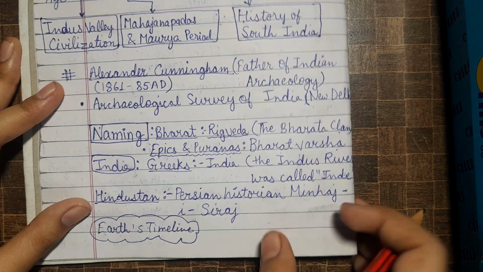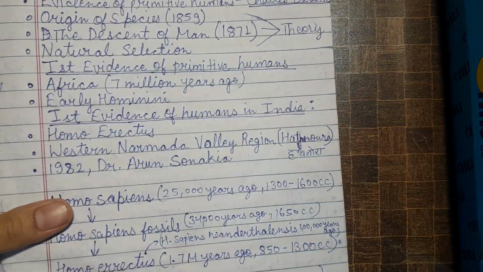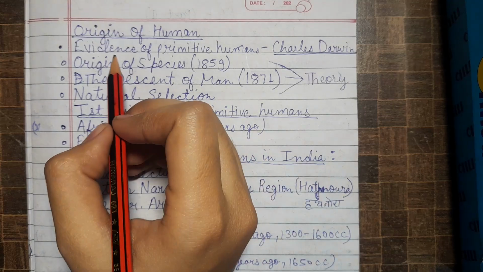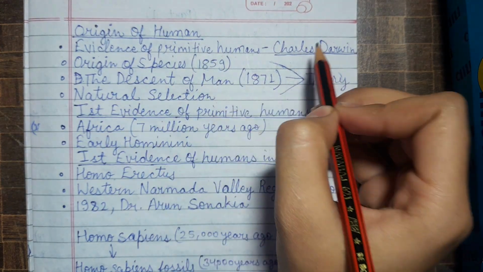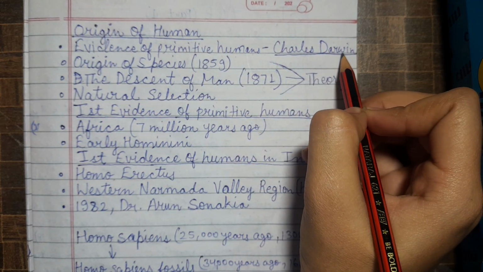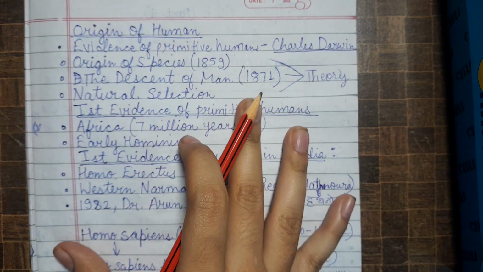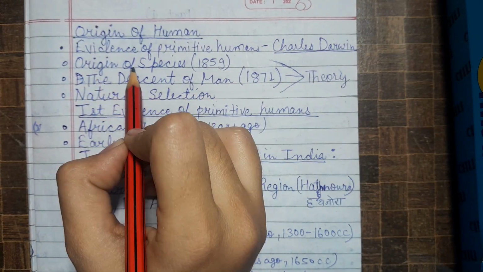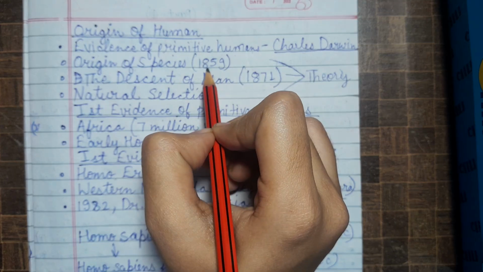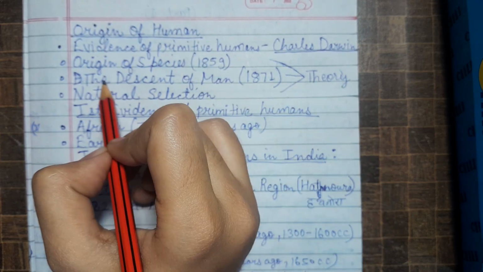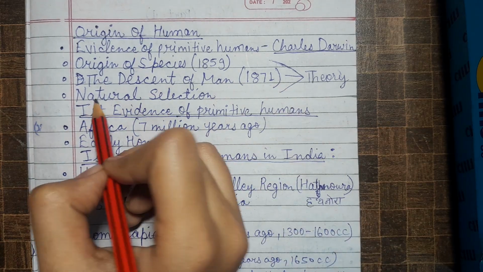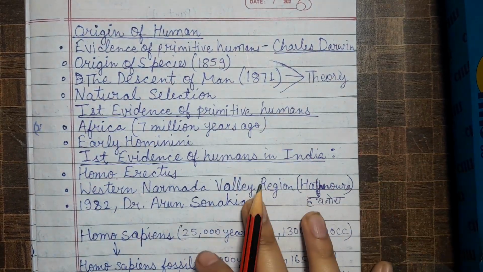Then move to Earth's timeline. So, origin of humans. We get evidence of primitive humans through चार्ल्स डार्विन. ठीक है. He put forward these three works: first, On the Origin of Species in 1859, The Descent of Man in 1871, and then natural selection.